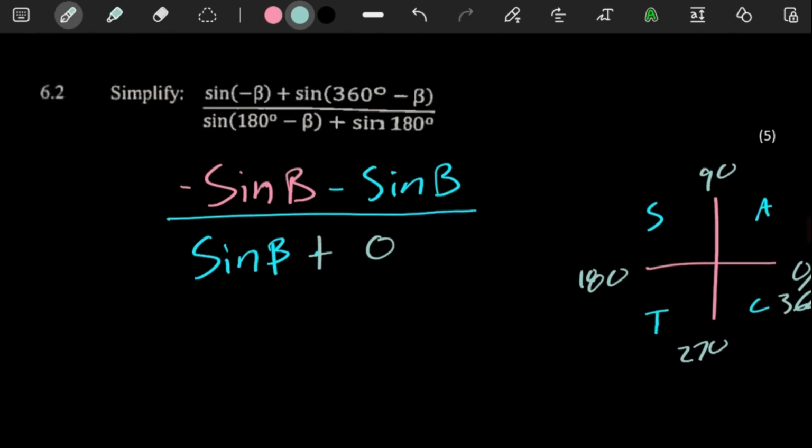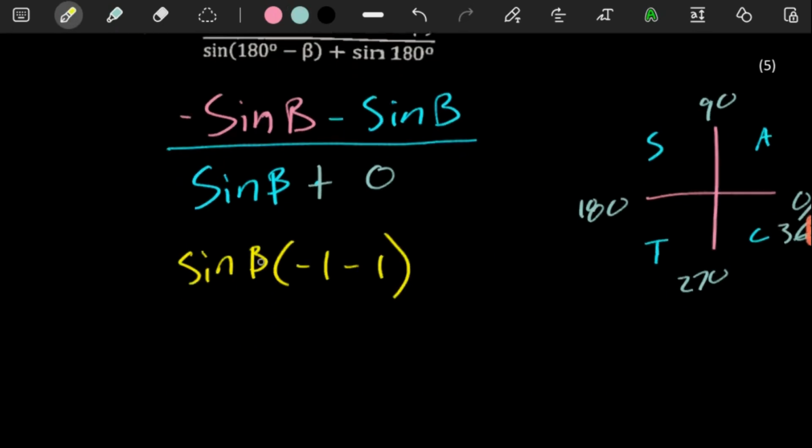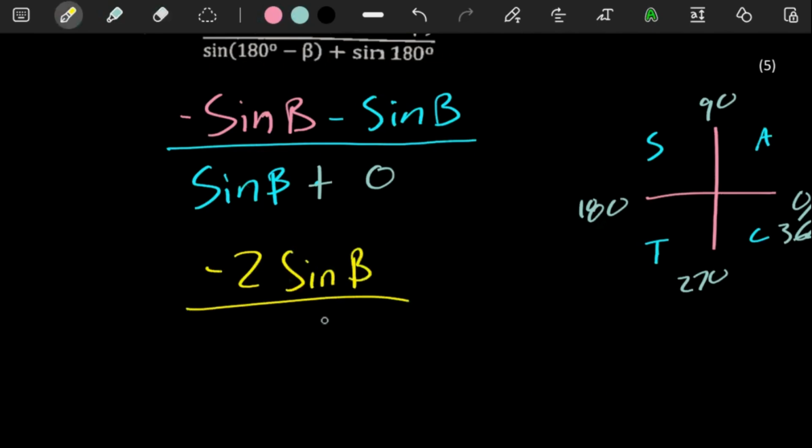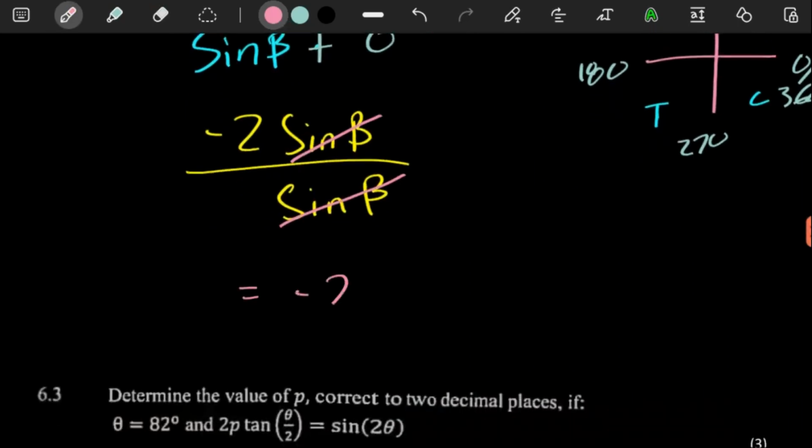Okay. So far so good. We can just simplify further. At the top, it looks like we can take out sine b as a common factor. If sine b goes out, it means here you're going to have a negative 1 left as a common factor. Same over there. These are like terms. So minus 1 minus 1 gives you minus 2. Minus 2 sine b. At the bottom, you're just going to have a sine b, because sine b plus 0 is just sine b. And this sine b can cancel that sine b. And you have negative 2 as your final answer.